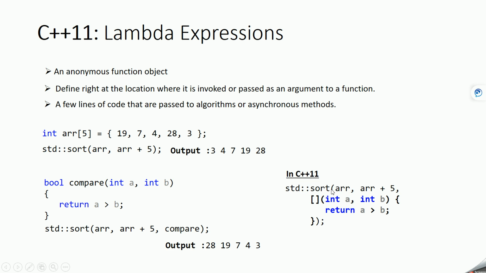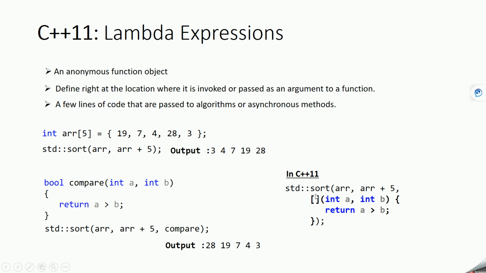In C++11, instead of creating a function and then passing it to the sort function, you can just create a lambda expression like this. The first two arguments will be as they are, and the third argument will be passed as a lambda expression. Here it is a lambda expression which takes two arguments and returns true or false based on the comparison. This is how a lambda function looks like.